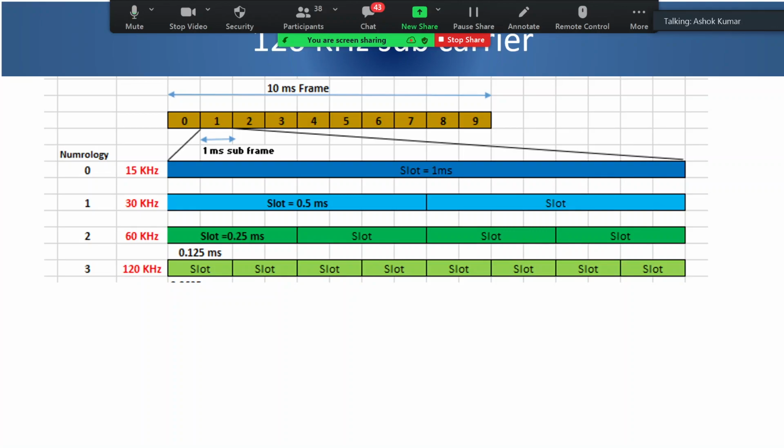Very right question. Take the example of millimeter wave, where I'm using 120 kilohertz subcarrier spacing, that is numerology 3. In millimeter wave your coverage is very small, so within that coverage we are talking about small cells. We are not talking about a large coverage with higher numerology, because that will create problems. So your coverage is also less when you are using a higher frequency band and higher numerology.